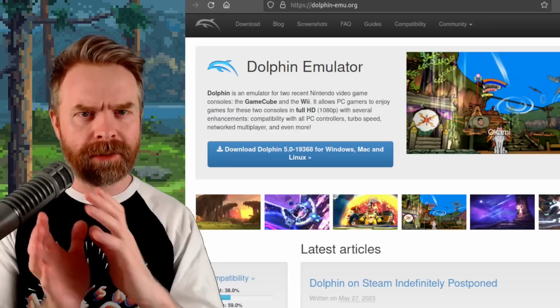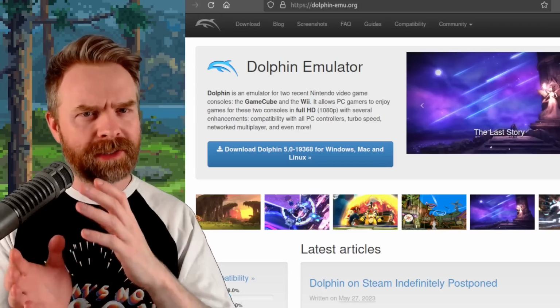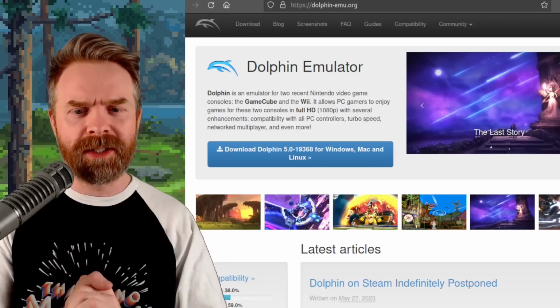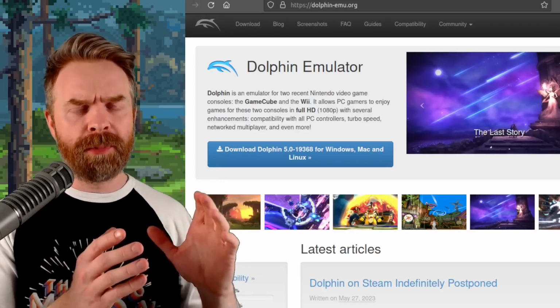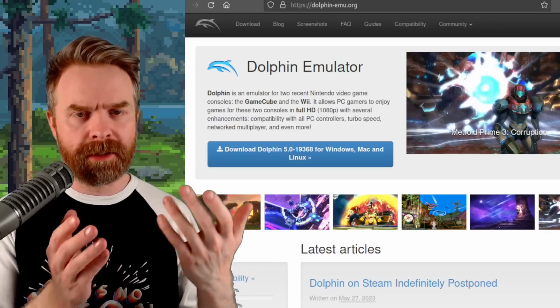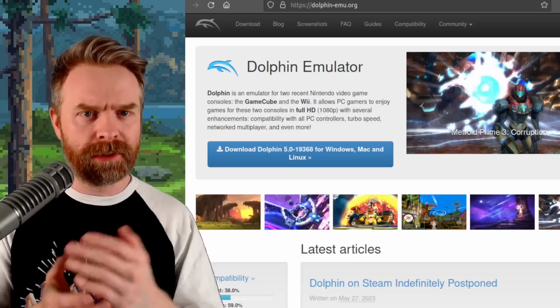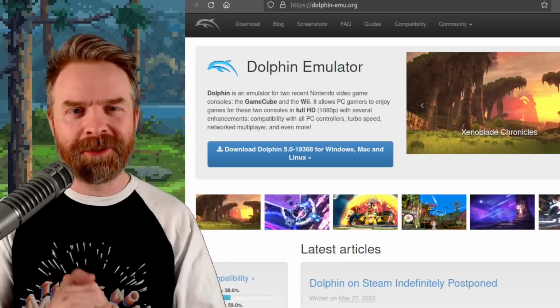Dolphin GameCube, and Dolphin Wii. From my understanding, it's the Dolphin Wii part that's causing the problem with the decryption keys. The Dolphin GameCube part doesn't have any of those issues, so they could possibly split it into Dolphin GameCube, put that on Steam, and try to figure out what to do with Dolphin Wii, but that's just my 2 cents.